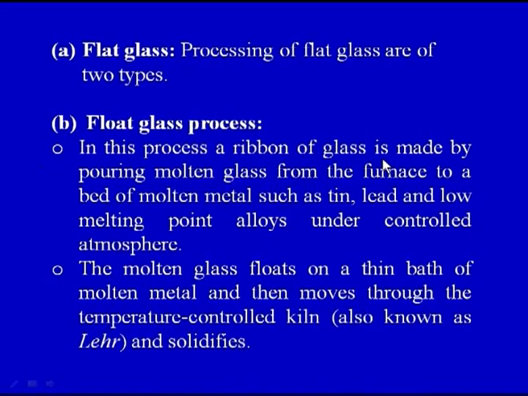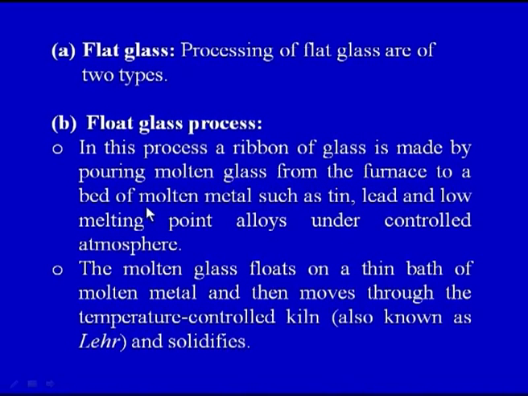I have already told that furnaces are used to melt the raw materials which will further be formed into the given shape, and this particular process is focusing on flat glass, and the name of the process is float glass process.